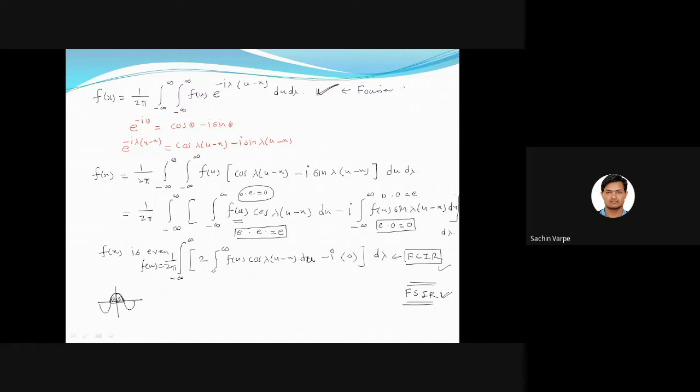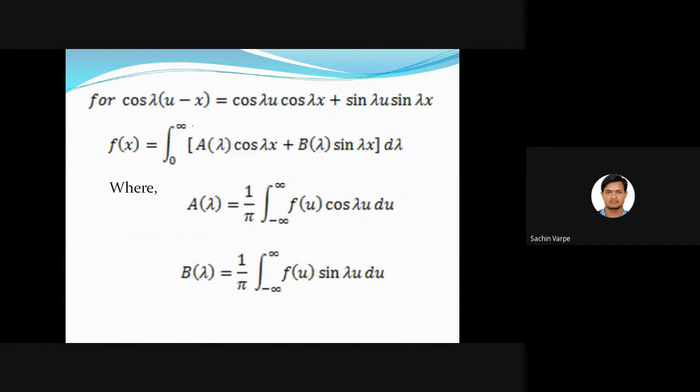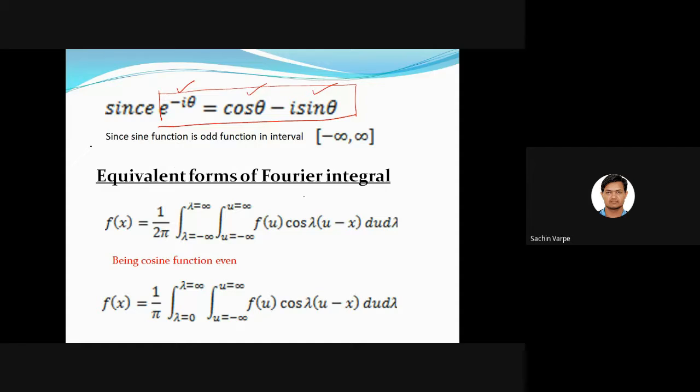From this we derived its two forms, Fourier cosine integral representation and Fourier sine integral representation, depending on the nature of the function. Okay, so that is why these two forms are equivalent to this. That is why they are called equivalent forms. So you can see here, equivalent forms of Fourier integral representation.